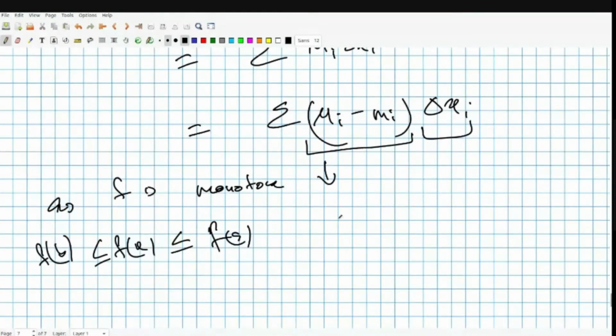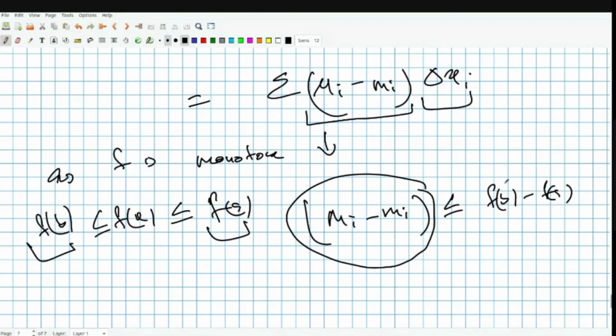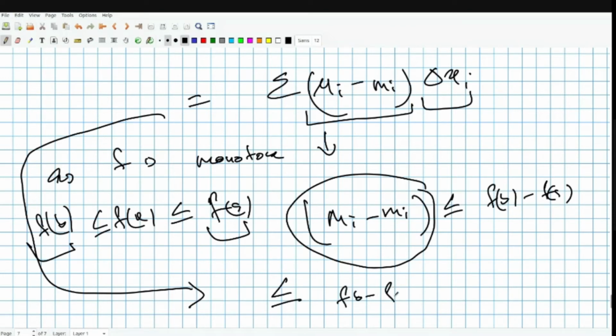I can say that Mi minus small mi will always be less than or equal to f(b) minus f(a). Essentially, I just want to bound this as a single number. If I consider this bound, then from here I can continue, right? It is bounded above by f(b) minus f(a) times summation delta xi.